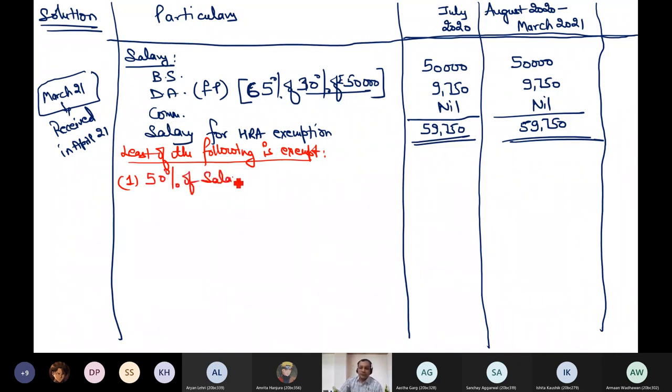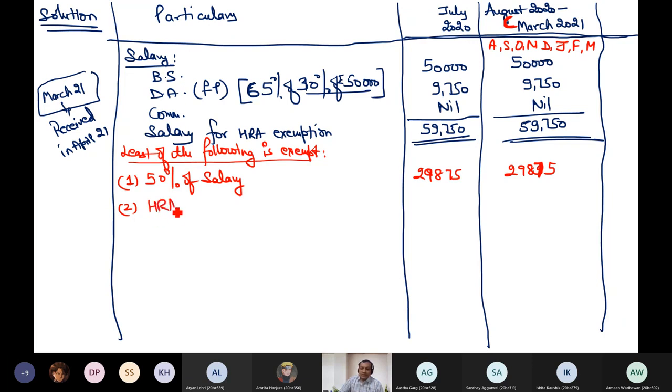How much is 50% now? 29875. So whichever month it is, 50%. Technically this period is August to March, but the calculations are still per month. It can be August, September, October, November, December, Jan, Feb and March. For every month the value remains same. That is why I have merged these.